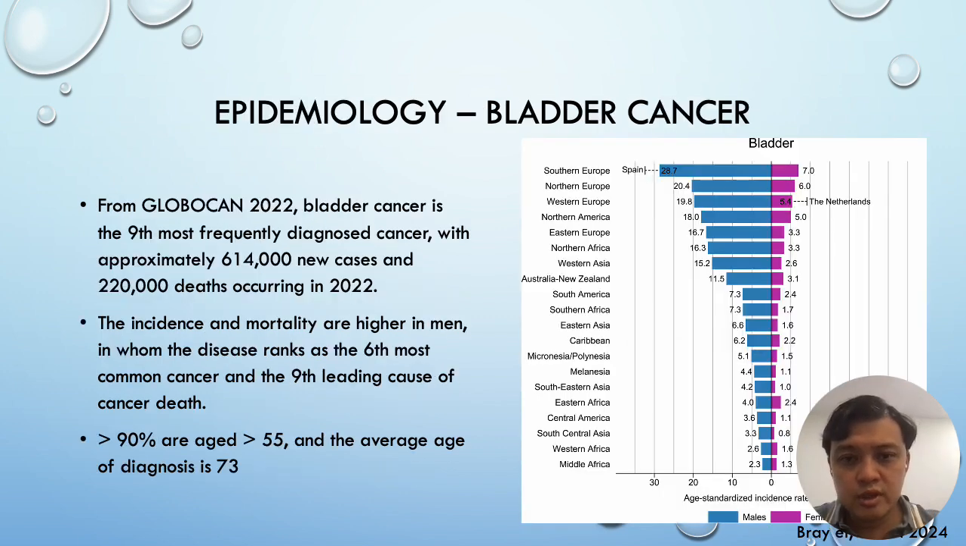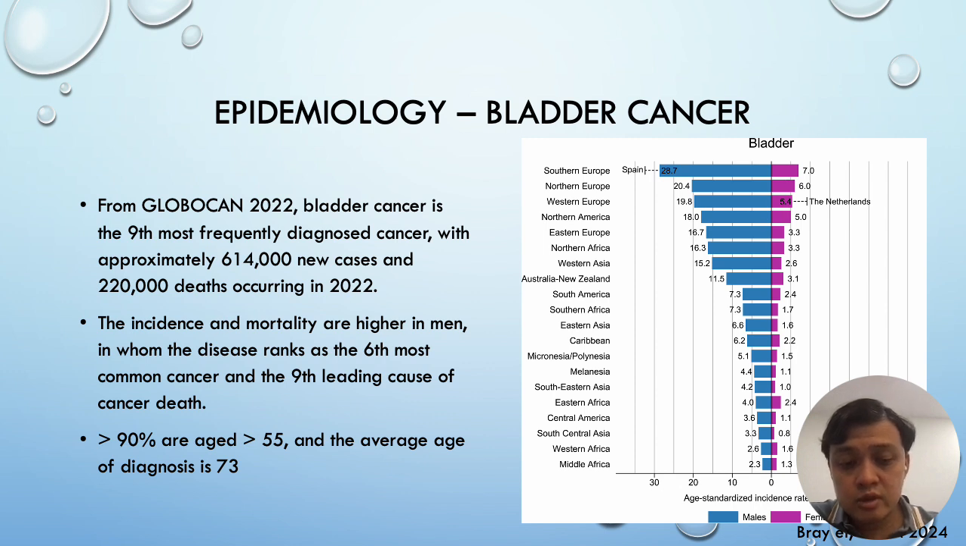We'll go through the epidemiology one by one, starting with the most common, which is bladder cancer. From the Global Cancer Registry 2022, bladder cancer is the ninth most frequently diagnosed cancer, with approximately 600,000 new cases and 200,000 deaths occurring in a single year in 2022. As we know, partly due to increased risk behavior, incidence and mortality are higher in men, in whom the disease ranks as the sixth most common cancer and the ninth leading cause of cancer death.